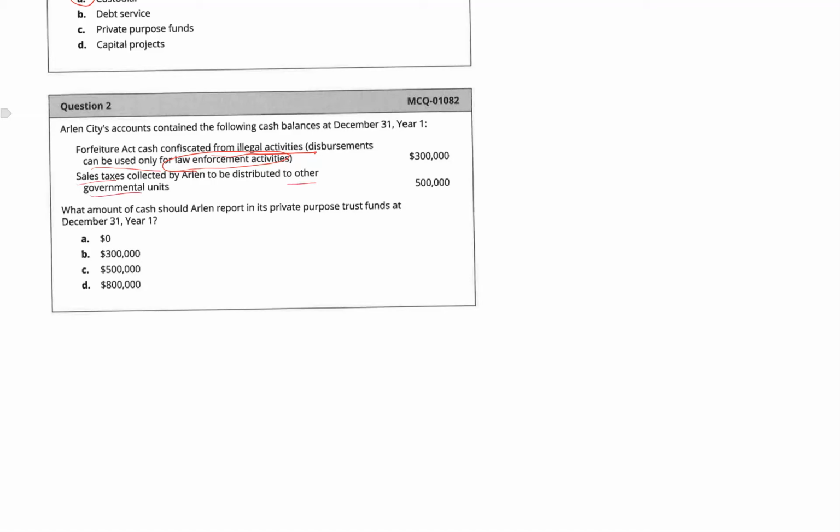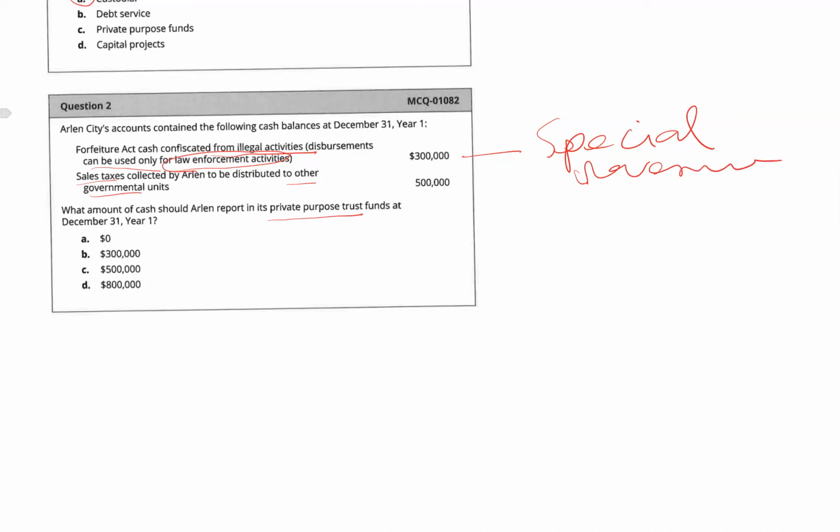What amount of cash should Ireland report in its private purpose trust fund? Look at those items and consider what type of funds are involved. For the first one, they collected those fines, but they will be used for law enforcement activities, so it sounds like a special revenue fund. Those fines and fees they collected will be used for those specific purposes.